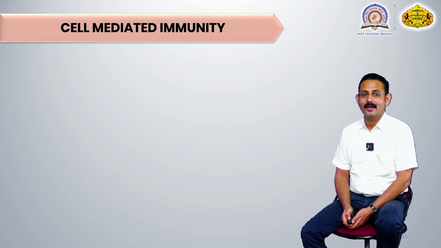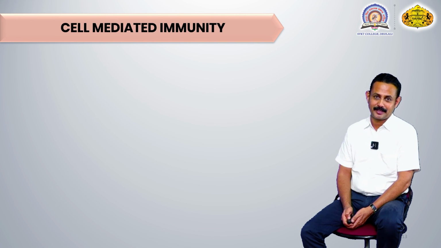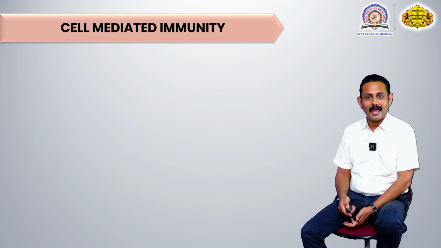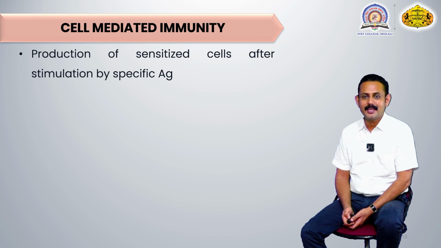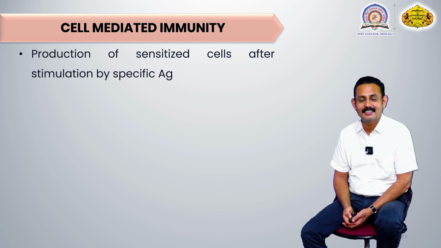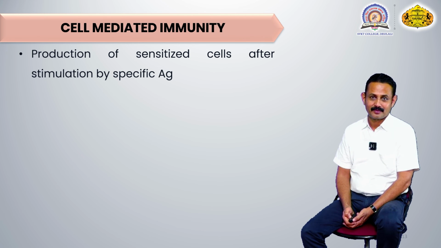Next is called cell-mediated immunity. So humoral immunity is antibody-mediated immunity and the other is called cell-mediated immunity. In this immunity, antibodies are not involved, but sensitized cells are. Instead of stimulating the antibody-producing B cell, the antigen stimulates or sensitizes different types of cells of the immune system.